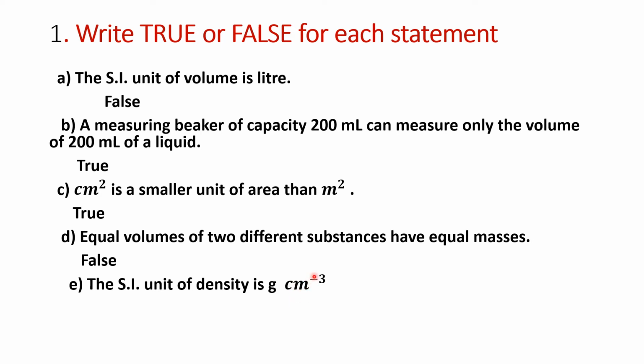Centimeter raised to -3 means gram per centimeter cube. Okay. So centimeter cube means centimeter into centimeter into centimeter. Here the SI unit is kilogram per meter into meter into meter, that is the unit for volume. So we get kilogram per meter cube. So the answer is kilogram per meter cube. So this is false. Okay, you have understood why it is false also.